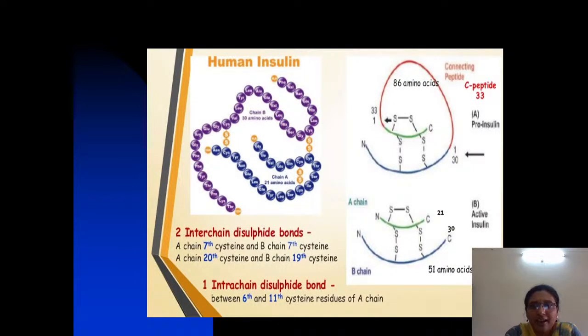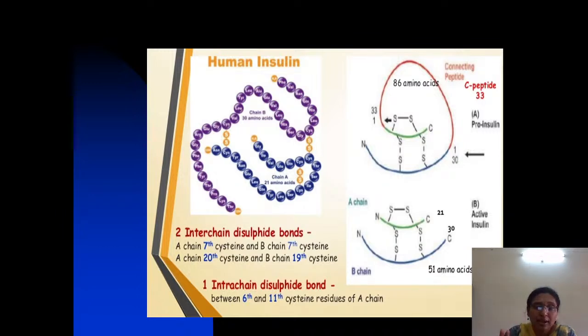Originally, insulin is synthesized as a pre-pro hormone. Pre-pro insulin has 110 amino acids. By the removal of 24 amino acids, it will be converted to the pro hormone, which contains 86 amino acids.